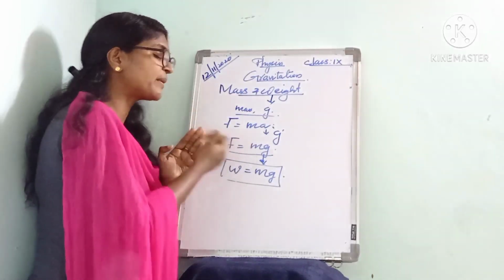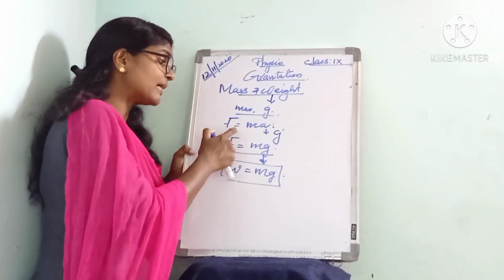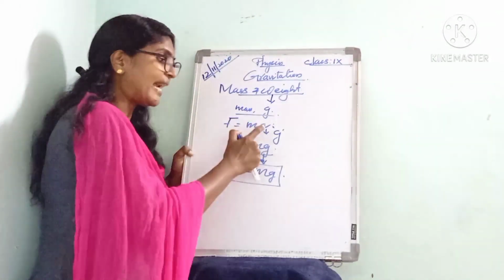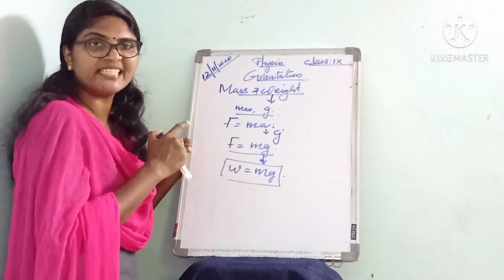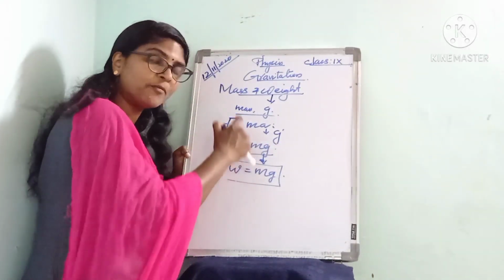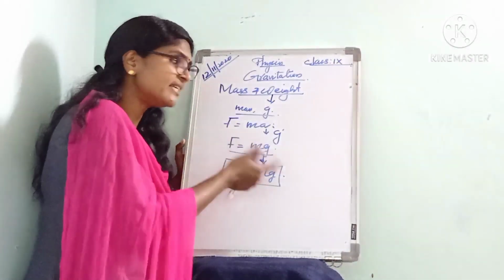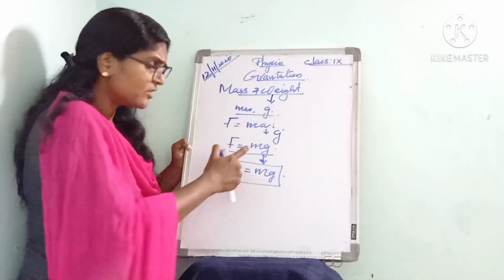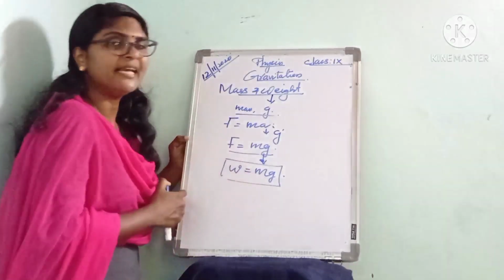Next we can find an expression for weight of an object. For that we are considering the equation by Newton's second law. We know the equation for force as F equal to m into a. But here the acceleration is not a. Instead of that we have to write the acceleration due to gravity g. So we can write F equal to mg. Actually this is the force with which that object is attracted towards earth. Actually by definition of weight, this force is equal to weight. So this force is equal to the weight of an object W. So W is equal to mg.